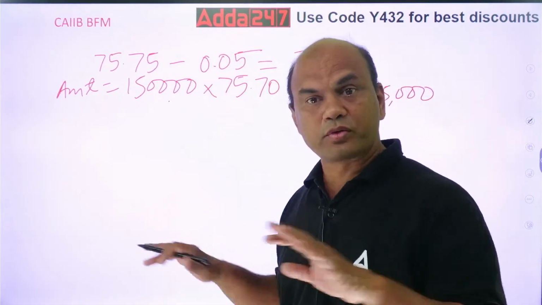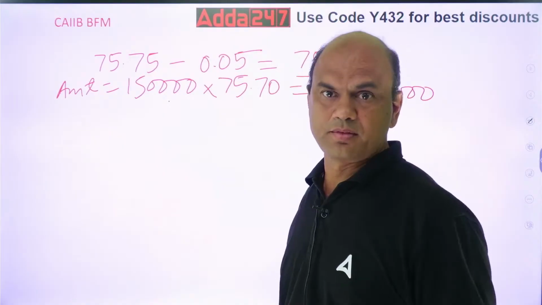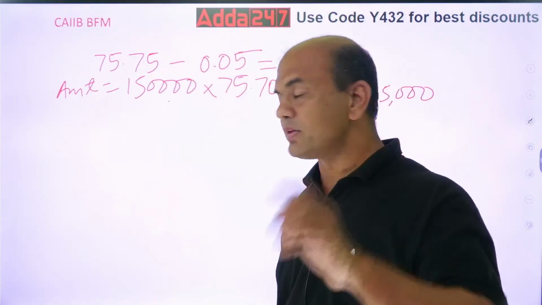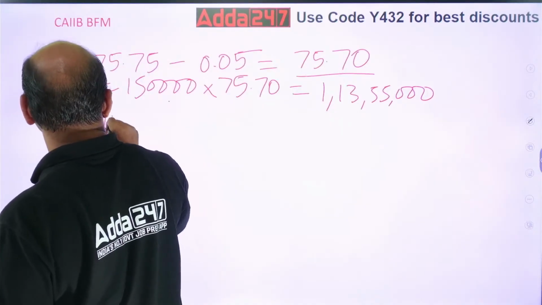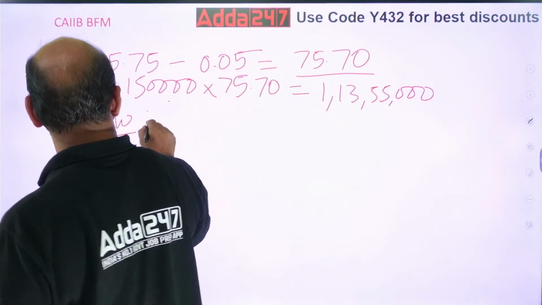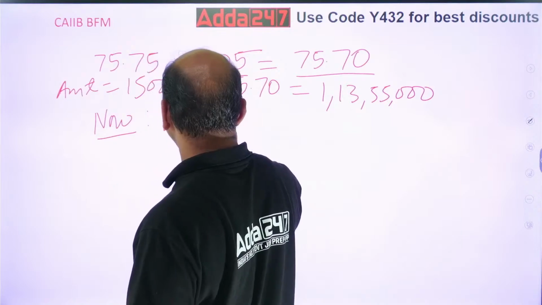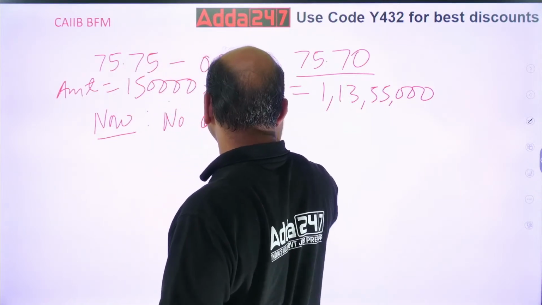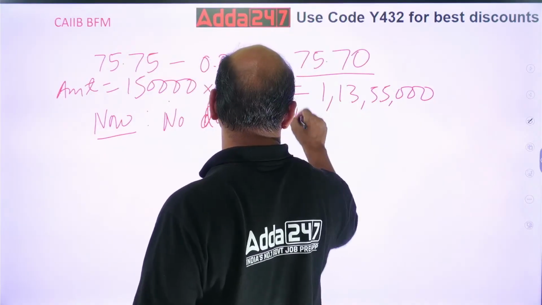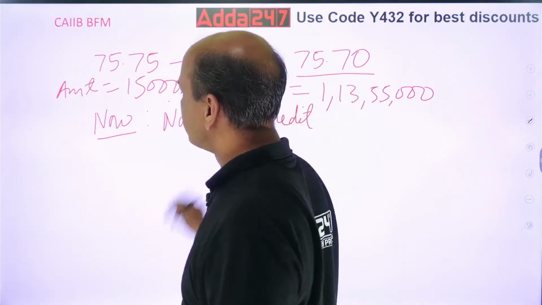Right now you don't have to debit it, you don't have to credit it. But at that time what will you do? See, now I'll give you 2 points over here. Right now, no debit, no credit, just booking.